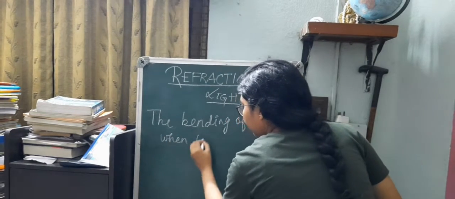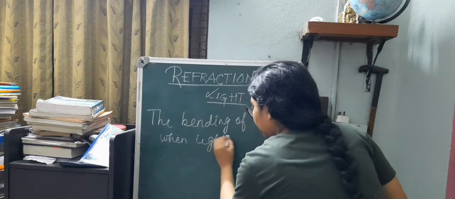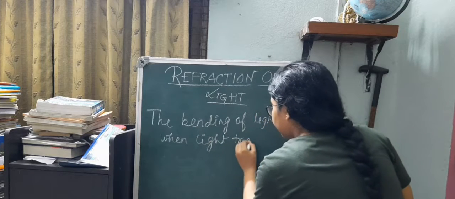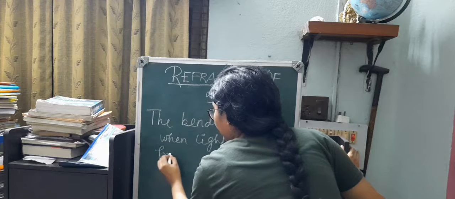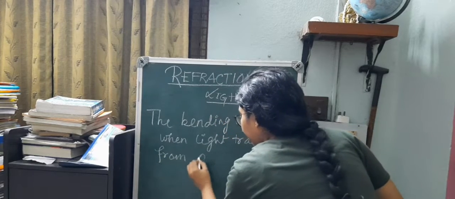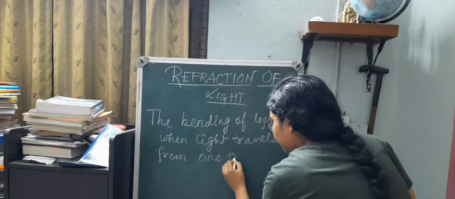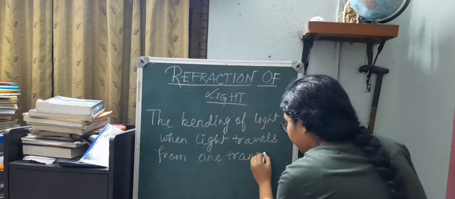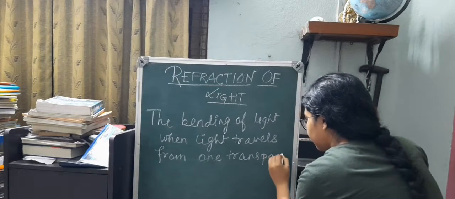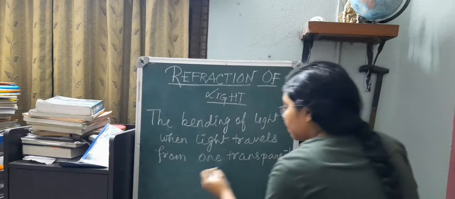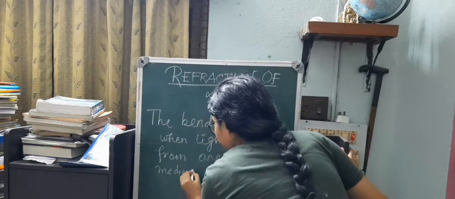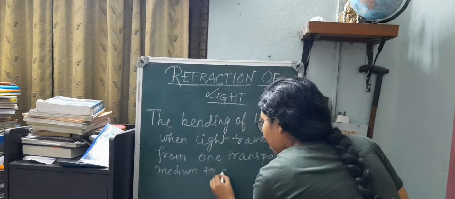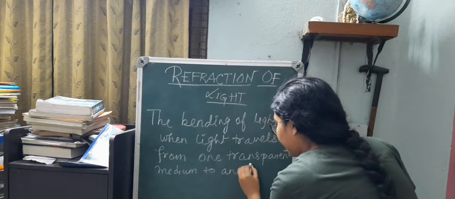light travels from one transparent medium to another transparent medium.